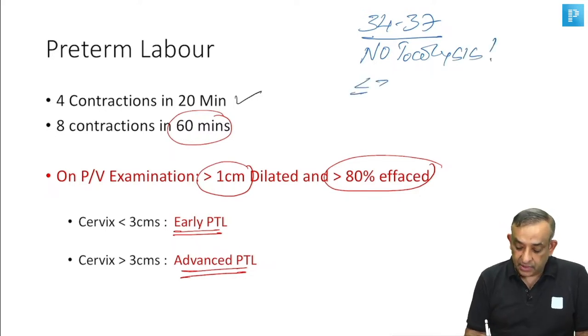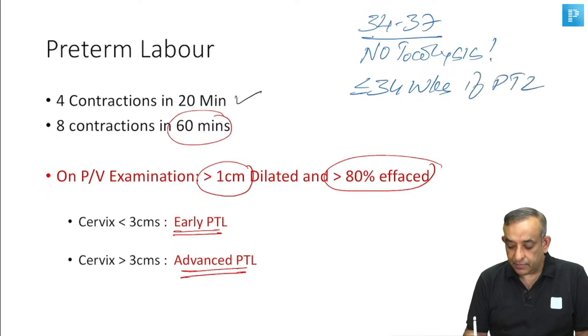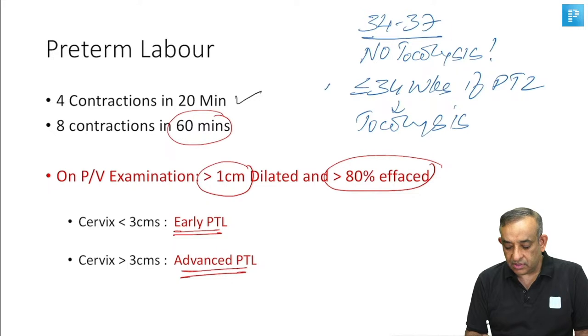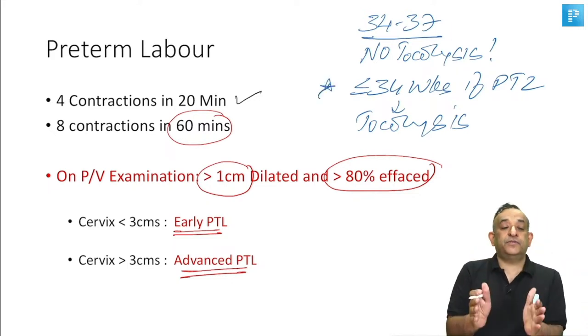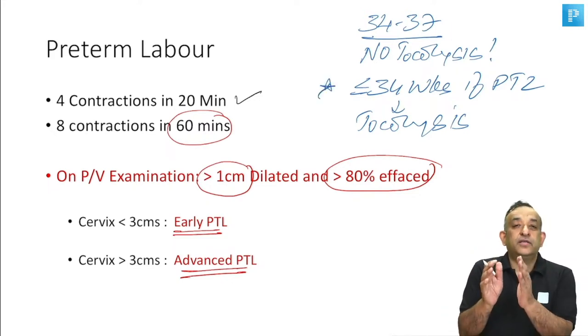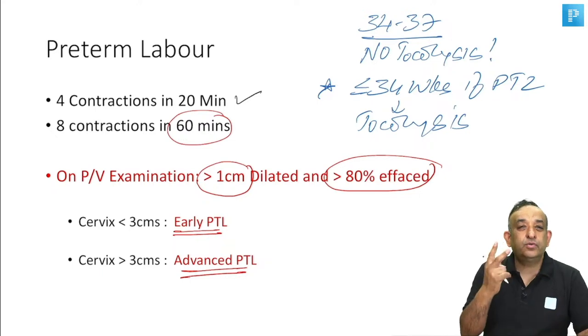So, less than or equal to 34 weeks, if there is preterm labor, that's when we give tocolysis, okay, because the lung is not mature. So what is the purpose of tocolysis? The purpose of tocolysis is to buy that crucial 2 days of time.